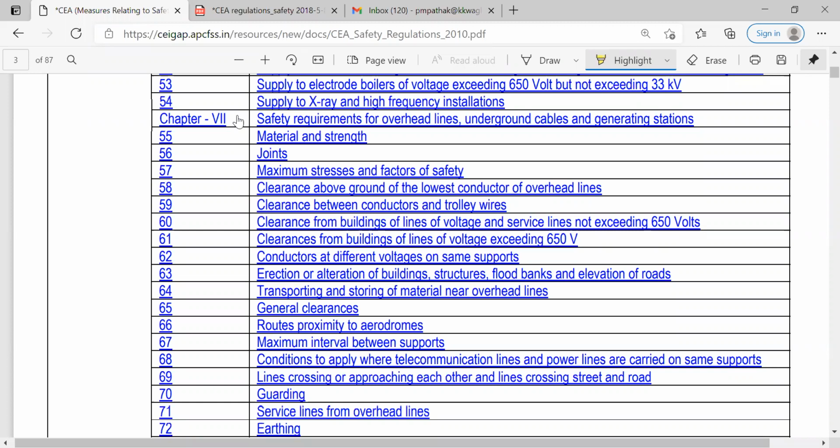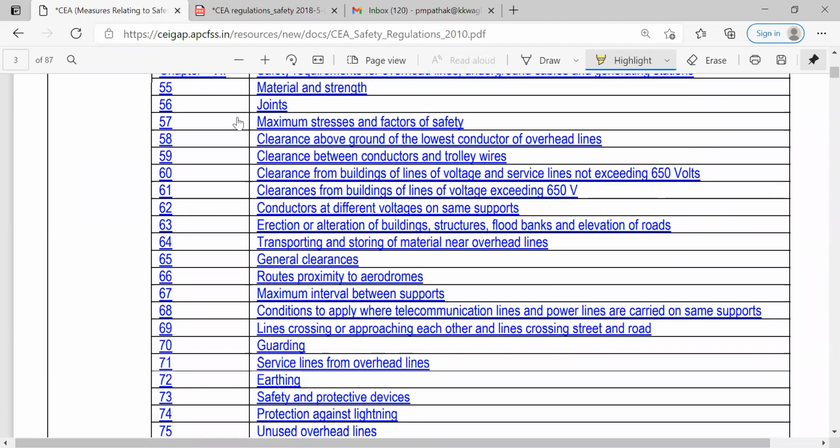Then material and strength. As we know, for different electrical supply, for different voltages, the material and the strength of that line is different. Then the joints, if joint is required, and if it is not available, then how to make these joints is mentioned under this 56.